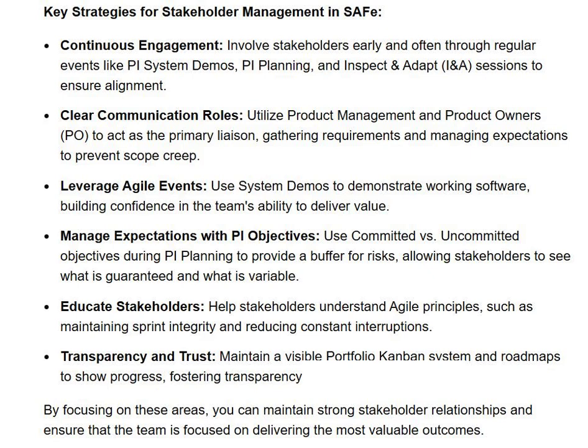Educate stakeholders. Help stakeholders understand Agile principles, such as maintaining sprint integrity and reducing constant interruptions. Transparency and trust. Maintain a visible portfolio Kanban system and roadmaps to show progress, fostering transparency. By focusing on these areas, you can maintain strong stakeholder relationships and ensure that the team is focused on delivering the most valuable outcomes.